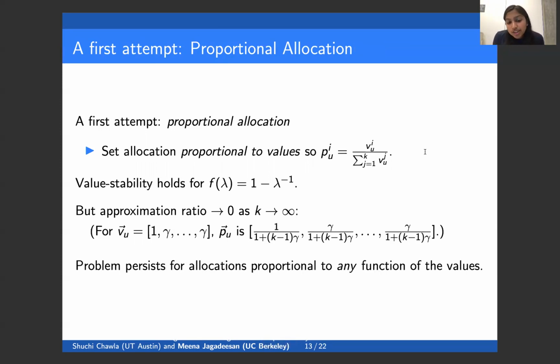This problem actually persists for any allocation rule that allocates proportionally to a function of the value. Even if we consider a more general class of allocation algorithms where we take a function of values and then allocate proportionally to the function of the values, we would still have this problem as k goes to infinity. So this demonstrates that to get a good approximation ratio when the number of advertisers is large, we need to move outside of the family of proportional allocation algorithms.